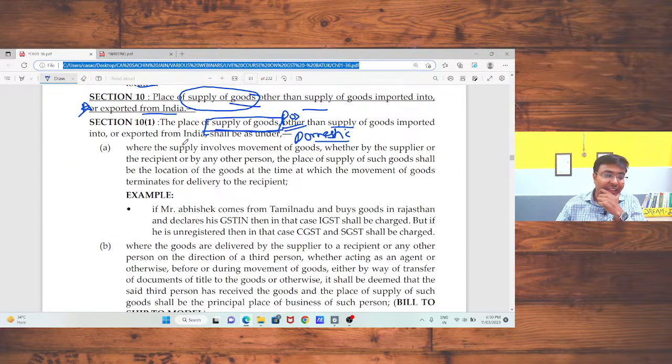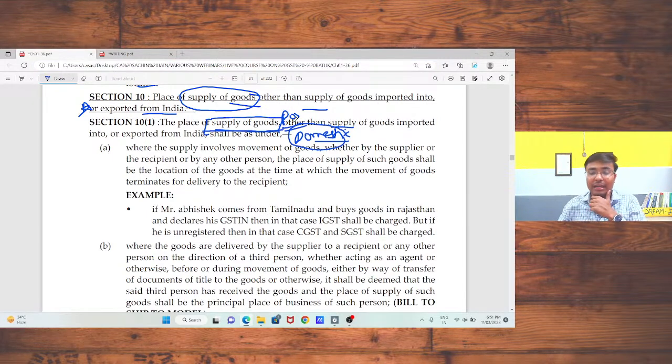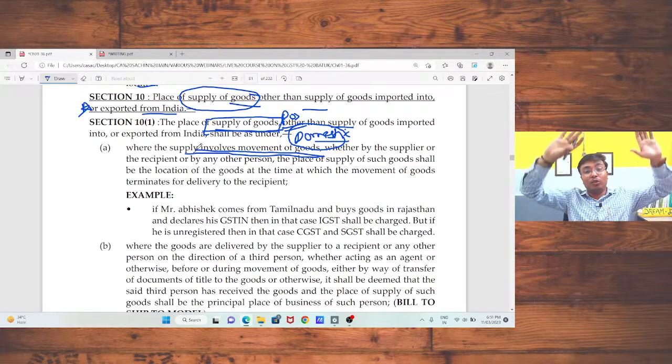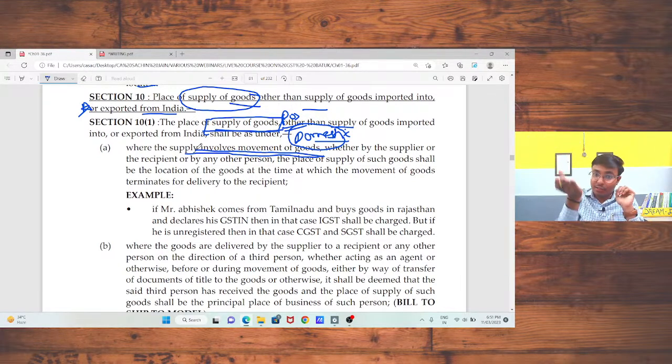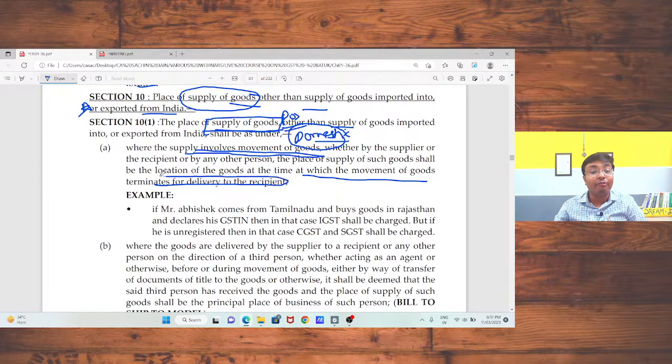Now, section 10, subsection 1, that is supply of goods in case of domestic market. I am not talking from the point of view of the international market. I am talking from the point of view of the domestic market. And if there is a movement of goods, that means I am going to provide a supply to Gujarat. In that case, there is a movement of goods from Rajasthan to Gujarat. In that case, the place where the movement of goods terminates for delivery will be the place of supply.